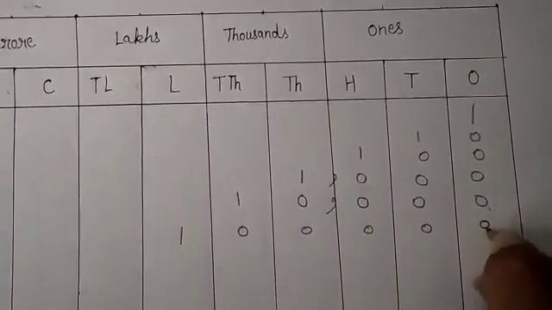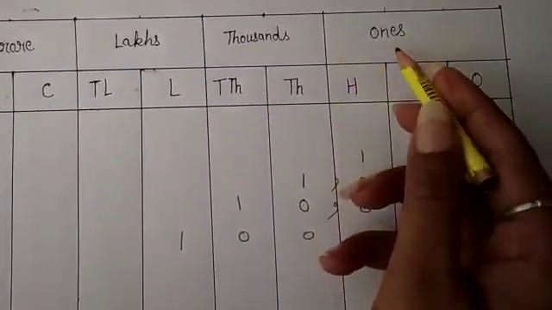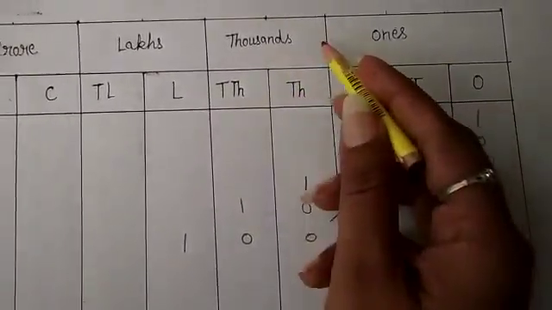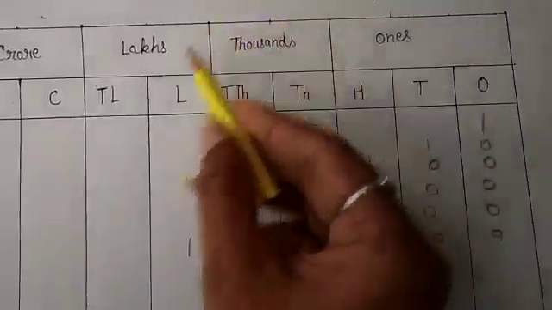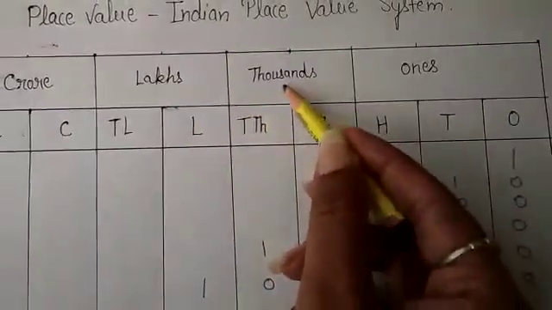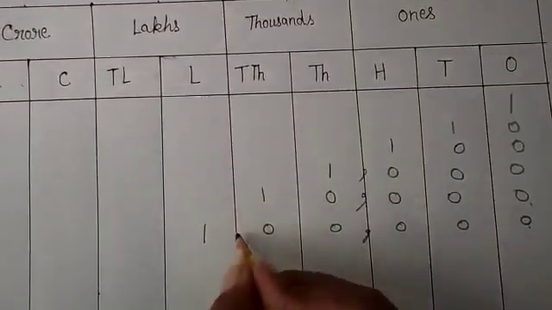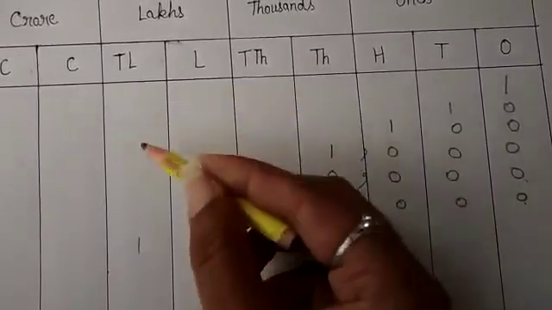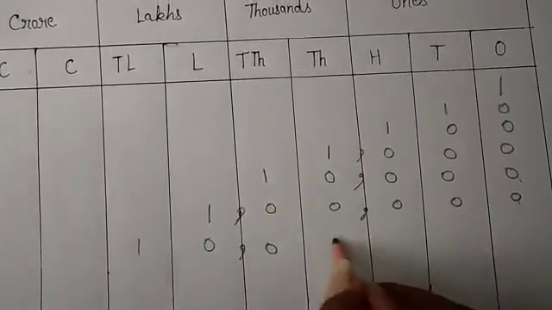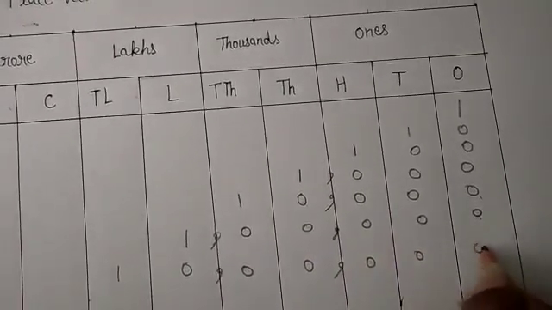So place commas between periods. So ones period and 1000 period, place a comma between these two periods, and here lakh period and 1000 period. So place a comma between these two periods. This is 10 lakh, place a comma because the lakh period has finished here. Now the 1000 period, so place a comma. After that, ones period. How can we read it?